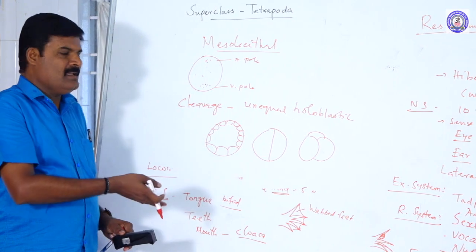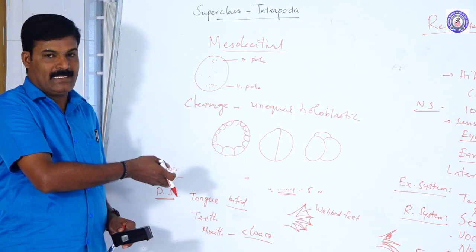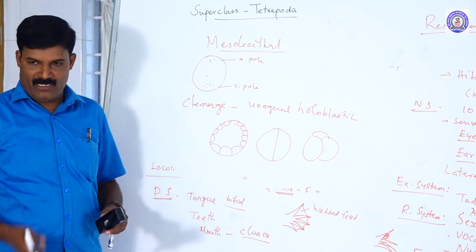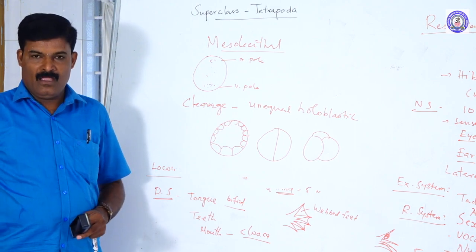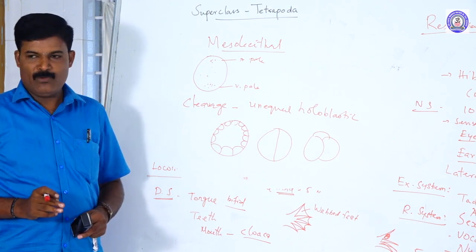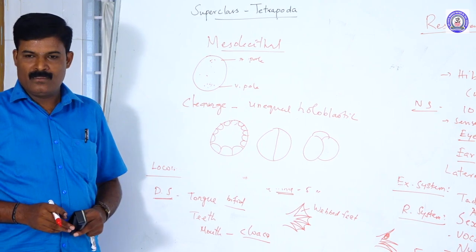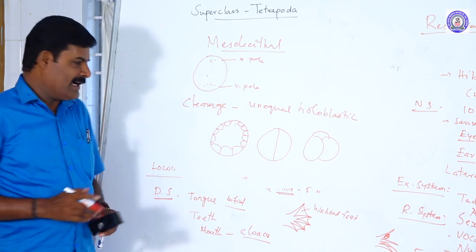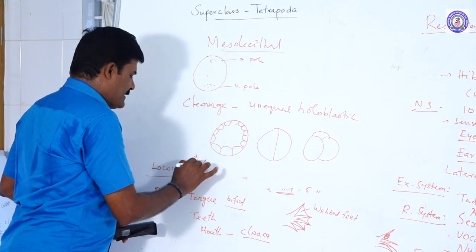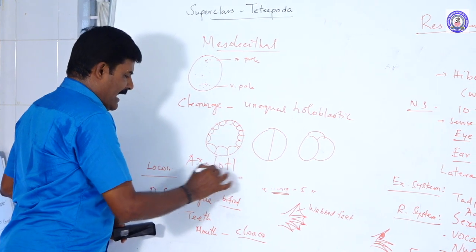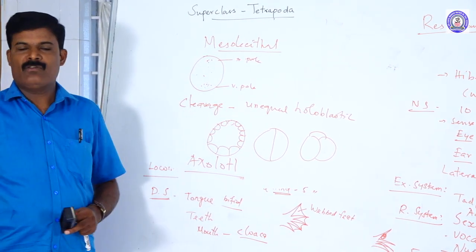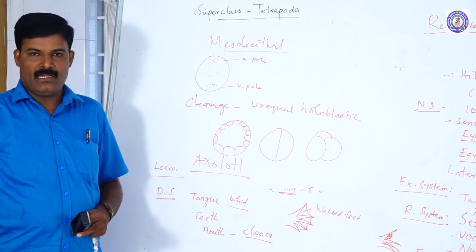Okay, these are some of the reproductive techniques. The development is indirect development. In amphibians there are two larvae. You know, the tadpole is the larva of the frog. Another larva is the axolotl larva. This is the larva of the salamander.